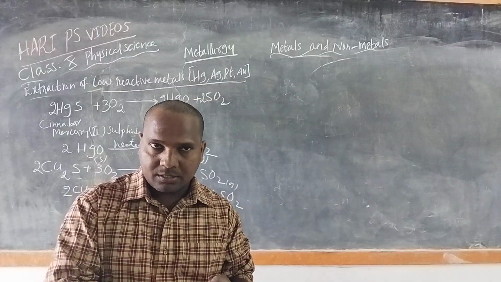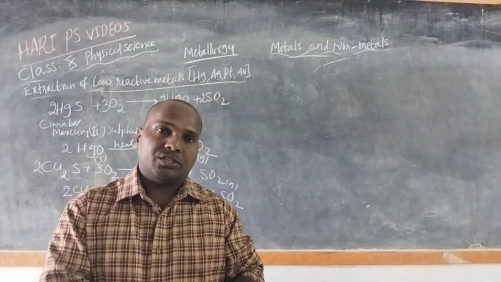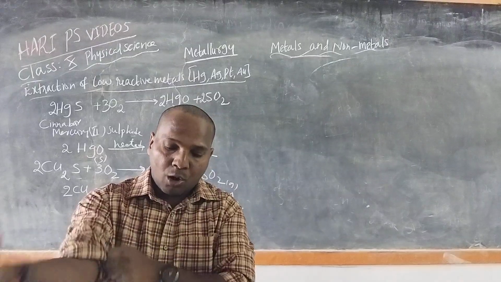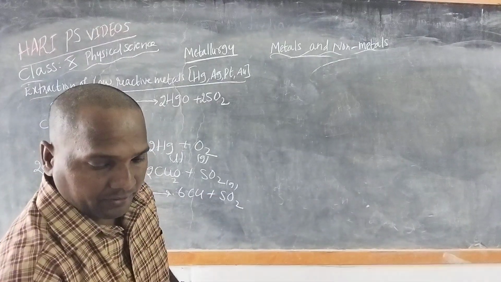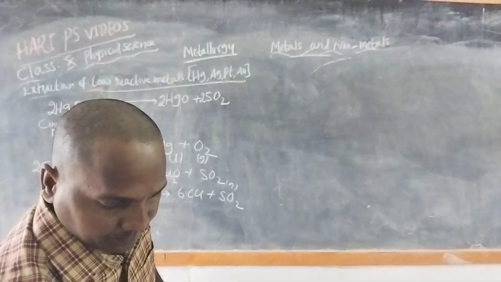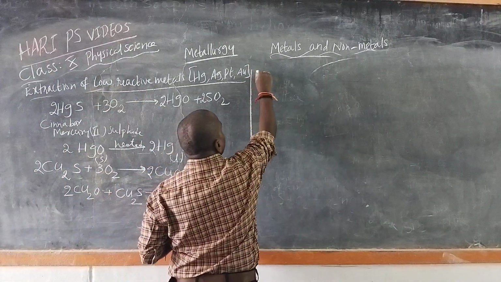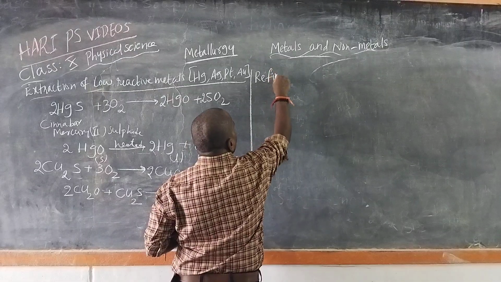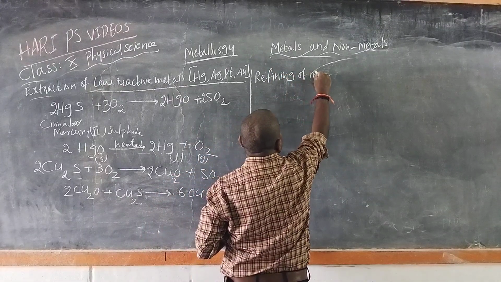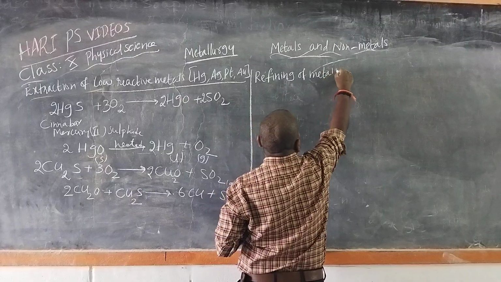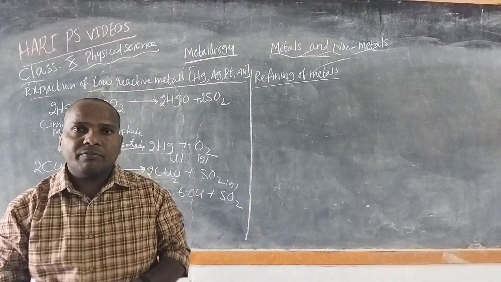The third process while extracting the metal is purification, or refining of metals.